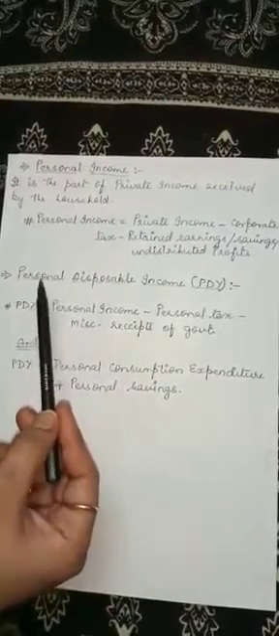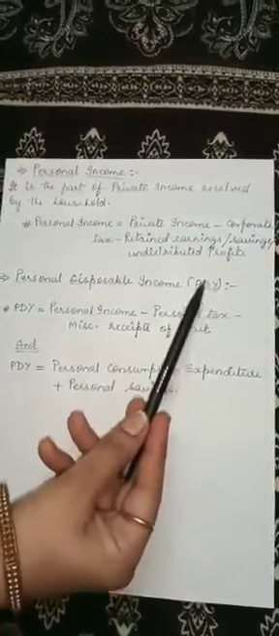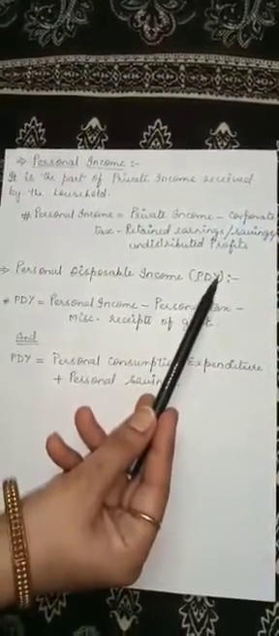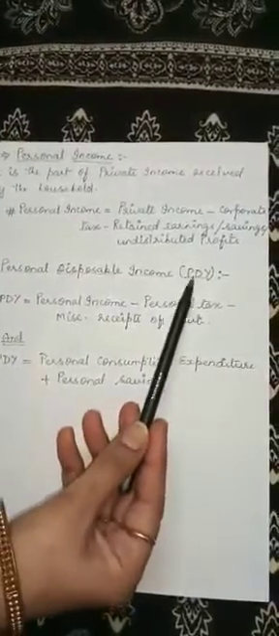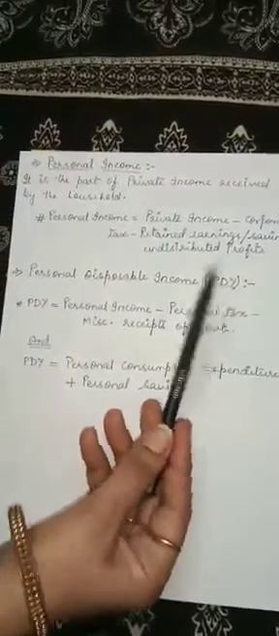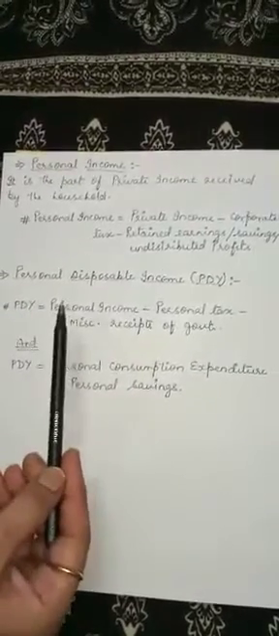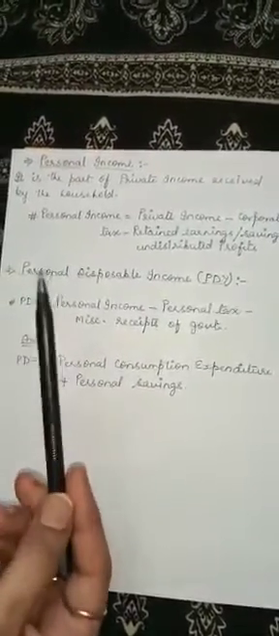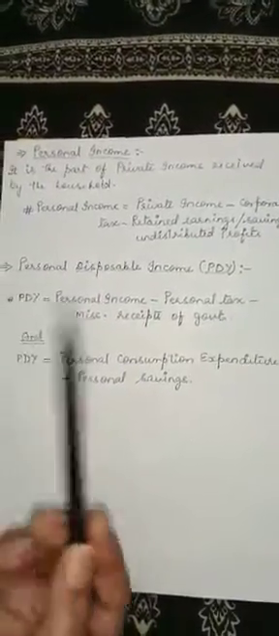Now after personal income, we will discuss personal disposable income. Income in economics is denoted by Y. So here the short form of personal disposable income is PDY. Now, personal disposable income means the income which is at our disposal to spend.